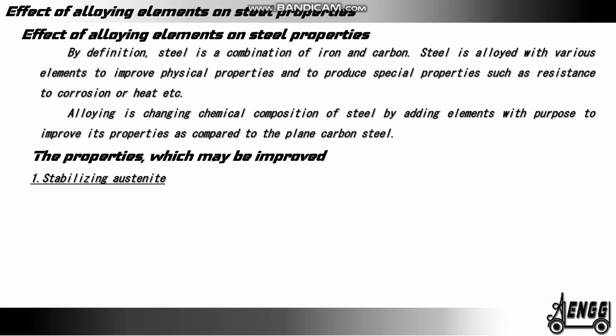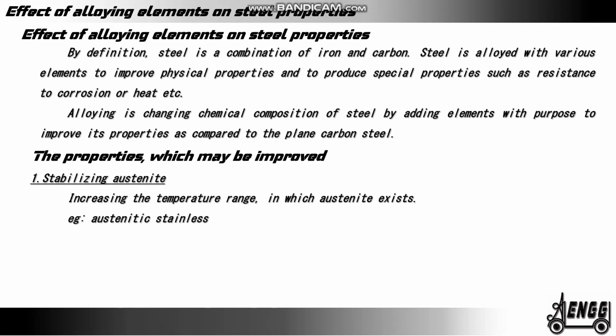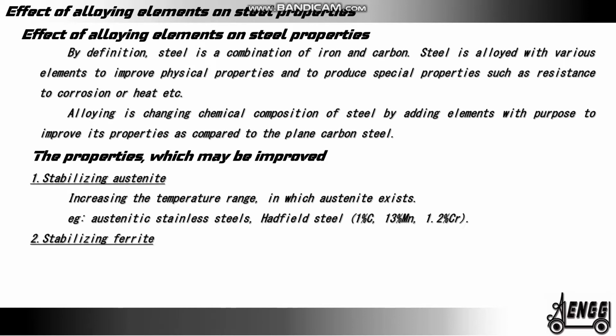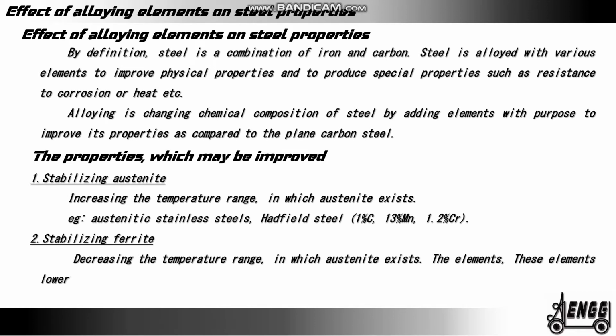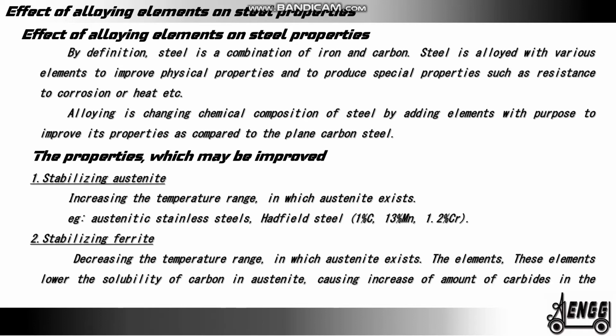1. Stabilizing austenite. Increasing the temperature range in which austenite exists. Example, austenitic stainless steel, Hadfield steel, 1% carbon, 30% manganese and 1.2% chromium. 2. Stabilizing ferrite. Decreasing the temperature range in which austenite exists. These elements lower the solubility of carbon in austenite, causing increase of amount of carbide in the steel. Example, transformer sheet steel, representative of silicon, iron, chromium alloy.